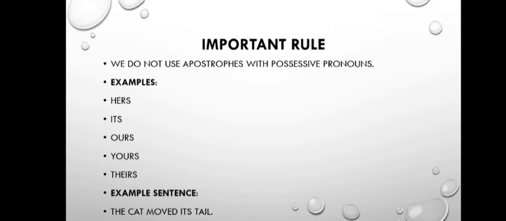We do not use apostrophes with possessive pronouns. First, remember that possessive pronouns show that something belongs to someone. For example, hers, its, ours, yours, theirs. These words already show possession, so no apostrophe is needed.